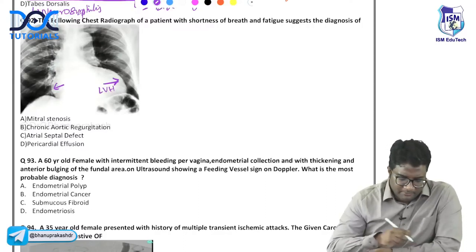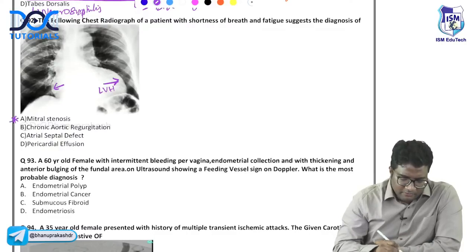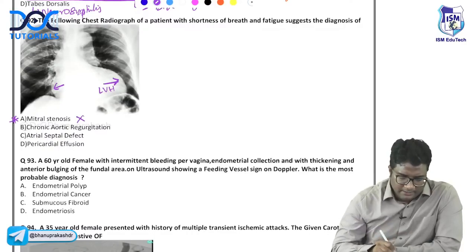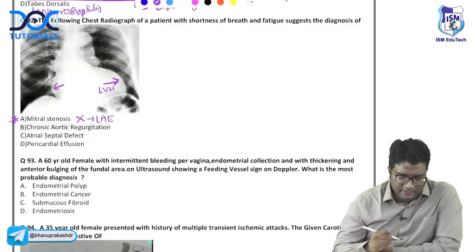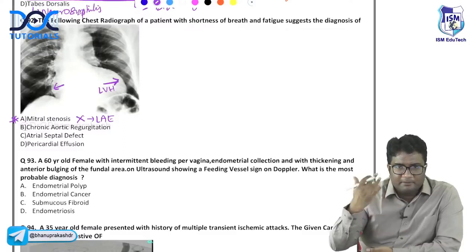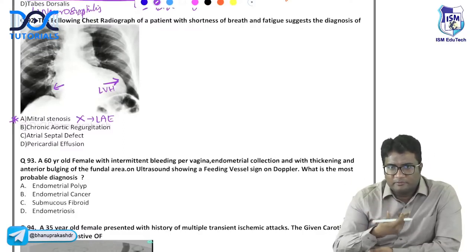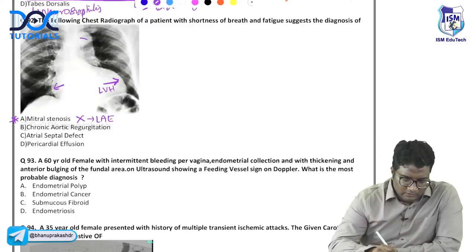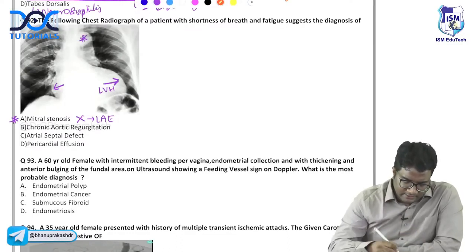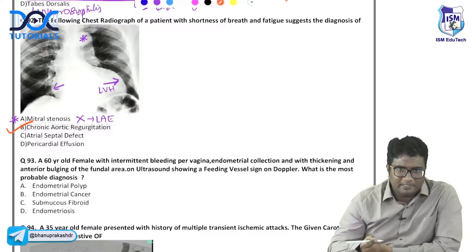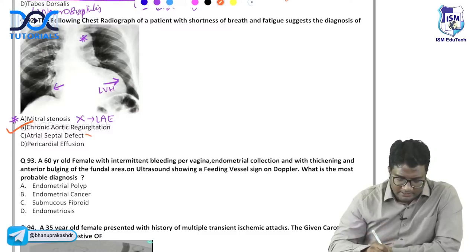Left ventricular hypertrophy. Mitral stenosis, will you have left ventricular hypertrophy? No, right? It will be left atrial enlargement. Mitral stenosis will cause left atrial enlargement, not left ventricular hypertrophy. Aortic regurgitation, when you have blood coming back into the ventricle, obviously you may have left ventricular hypertrophy. And look at the aorta also, very prominent and visible, right? So this could be the correct answer, chronic aortic regurgitation.